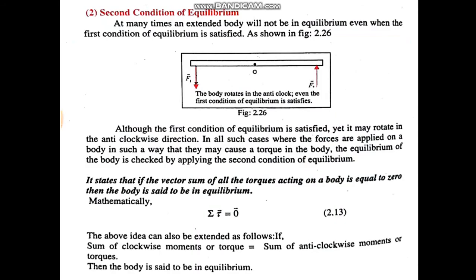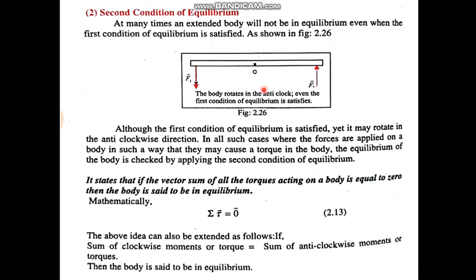Now let's see what the second condition is. For a body to be in complete equilibrium, both the conditions must be satisfied. First condition is about translational motion. There is no translational motion of the body. But in the second condition, we discuss rotation. If there is no rotation, that is, if the sum of all the torques acting upon the body is 0, then the body is said to be in rotational equilibrium, and the second condition of equilibrium is satisfied. You know, in some cases, the body may satisfy the first condition of equilibrium, but it may rotate in the anti-clockwise direction.